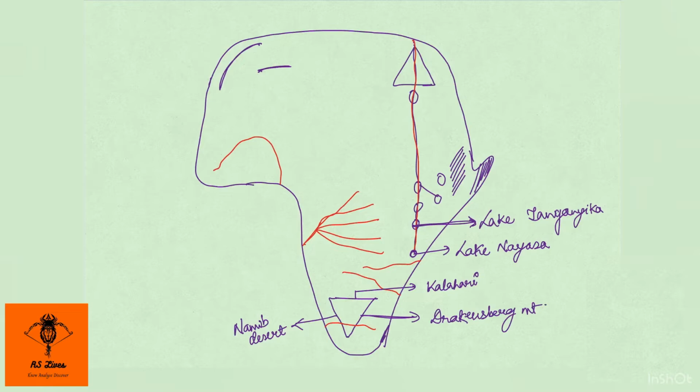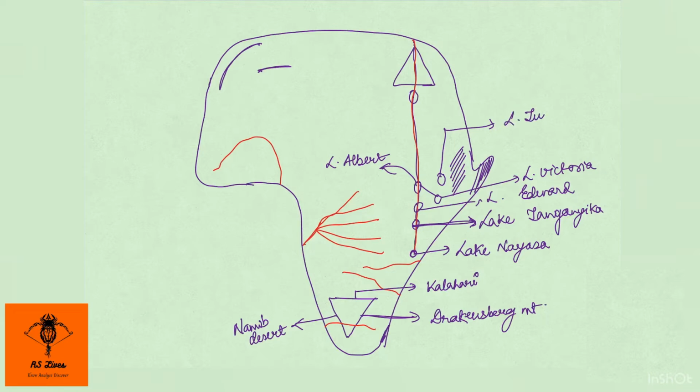Then there is another one over here which is Lake Edward. This one over here, which lies a little bit on an offshoot of River Nile, is Lake Victoria, very important. This one is Lake Albert. This one that I pointed separately from River Nile is Lake Turkana. Why this one is important is because there have been so many skeletons of Homo species that used to occur earlier, for example Homo erectus, that have been found at this particular location. This is very important from anthropological point of view.